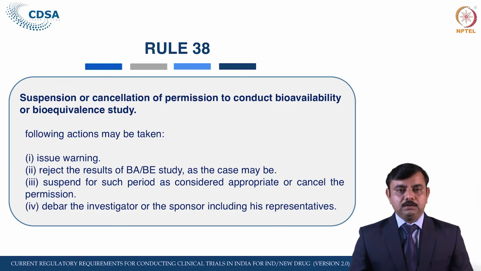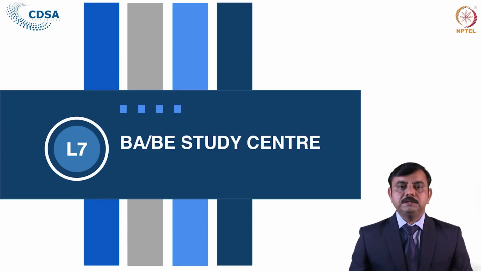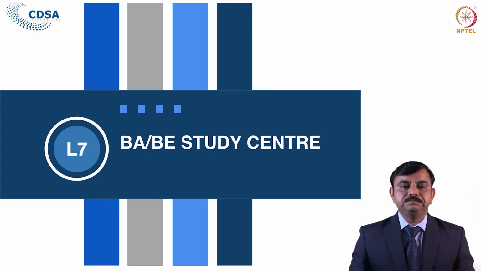So this is all about the BAB study approval and the protocol. Now we will switch to the BAB study center. Let us see what the BAB center is as per the rule.